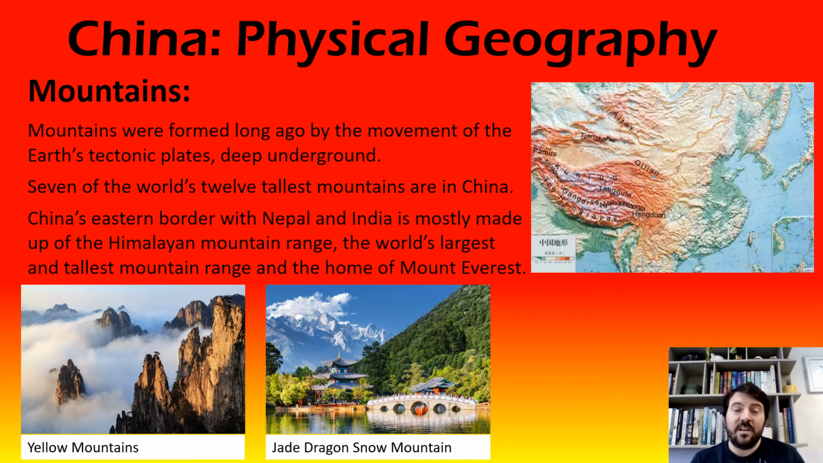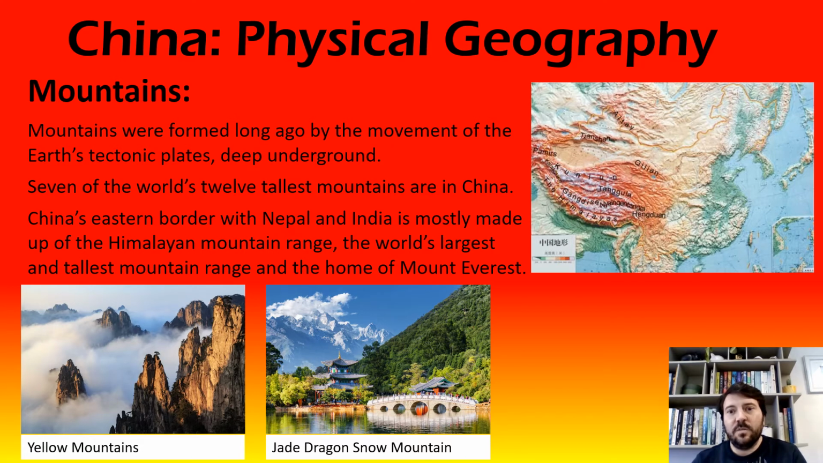So when you look at the earth and you see the tallest mountains, it usually means that they're the youngest mountains because they haven't had a chance to wear down. And China has some of the world's tallest mountains. So 7 out of the world's 12 tallest mountains are all in China. And on China's border, where it borders Nepal and India, is the Himalayas mountain range, which is the world's biggest and tallest mountain range, and that's where Mount Everest is. So China is a very mountainous region, and later on we will learn a little bit about how that might have affected human beings in China in the past.